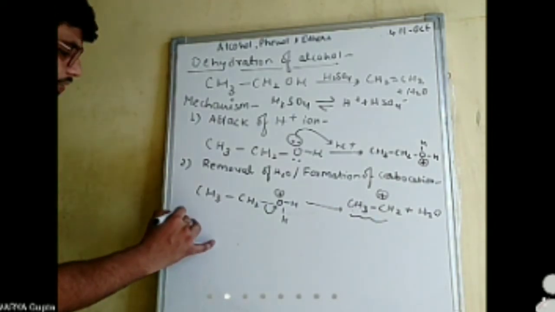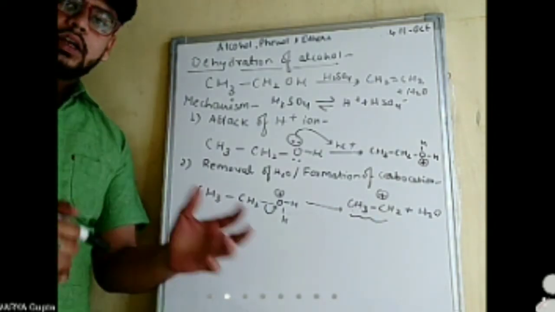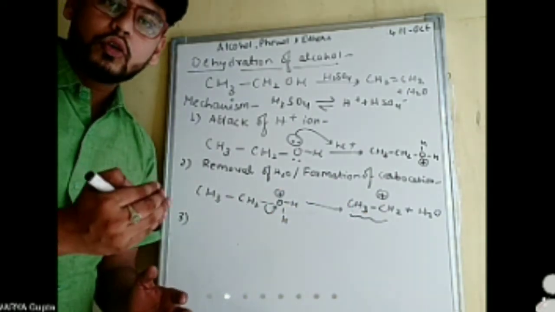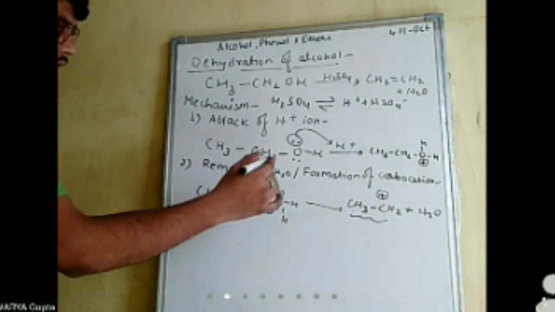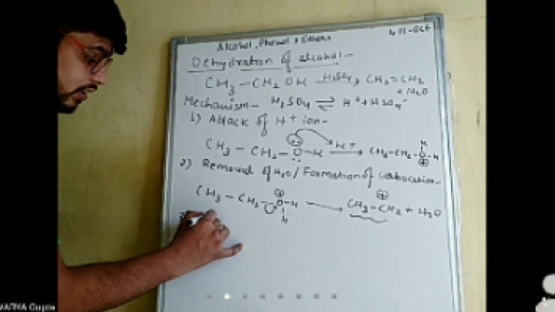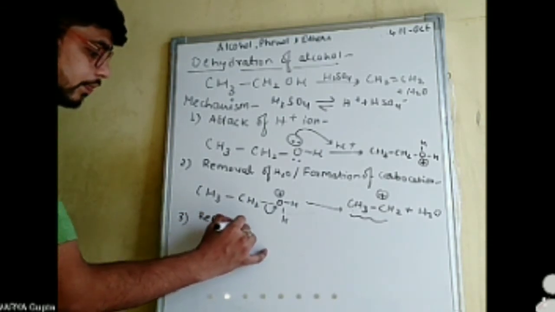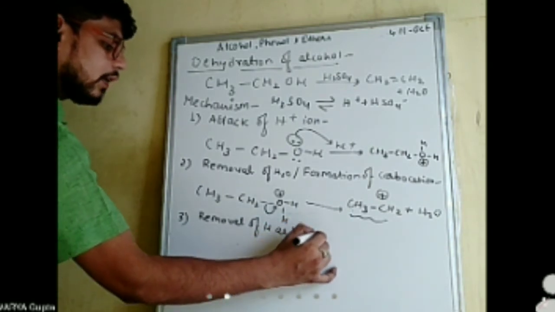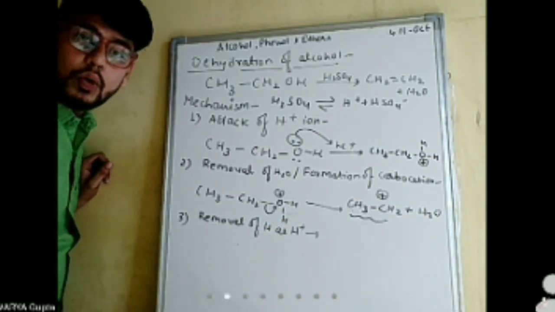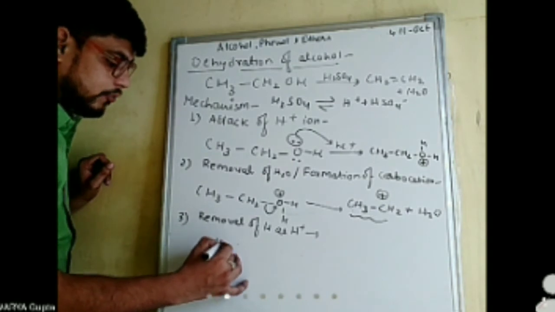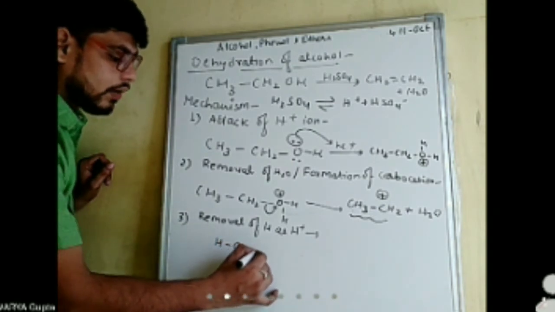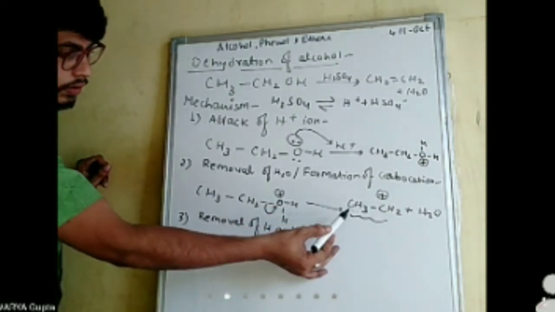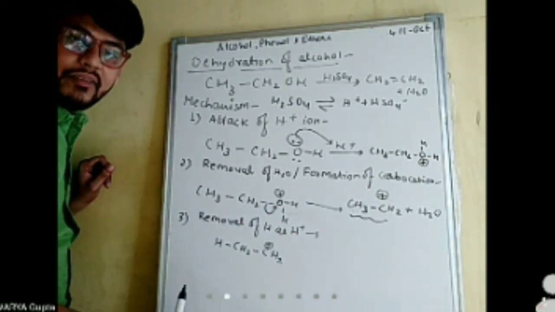Now the third step: in the second step there is also an ionic species, so the third step will be removal of hydrogen as H plus, from the alpha carbon or alpha hydrogen.